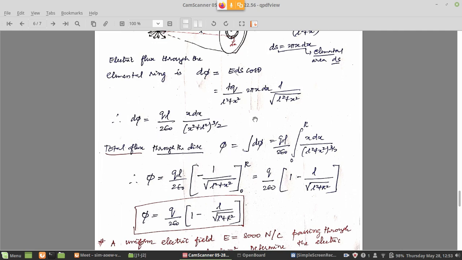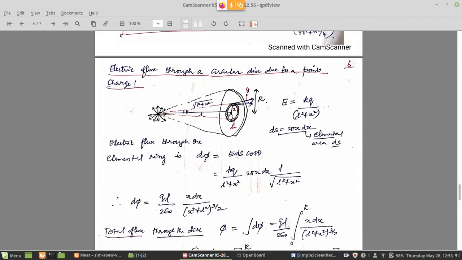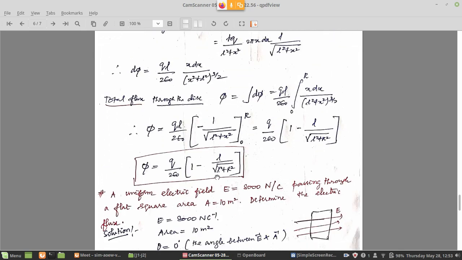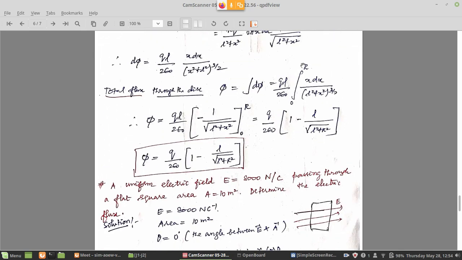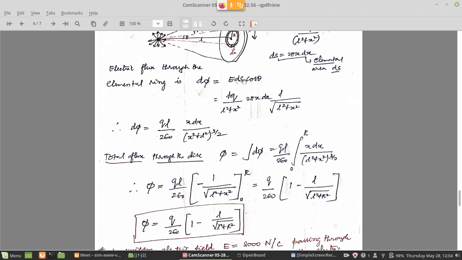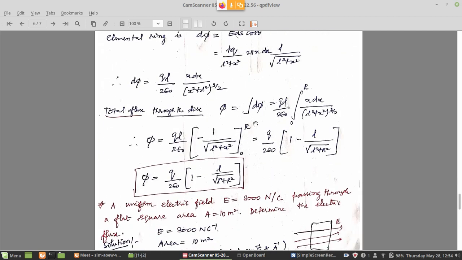You have to calculate phi by integrating this. So phi is equal to the integral of d phi, which is qL by 2 epsilon naught, a constant, so you have taken it out. The integration is from 0, the center, to the radius r, that is the whole disk. X is varying from 0 to r. So it is the integral from 0 to r of x dx divided by L square plus x square to the power 3 by 2. Again, yesterday we discussed how to do the integration for these cases. We have to do a substitution of some trigonometric functions. Here also you can see what x is and try to do this integral. I am skipping that step and directly writing the result.